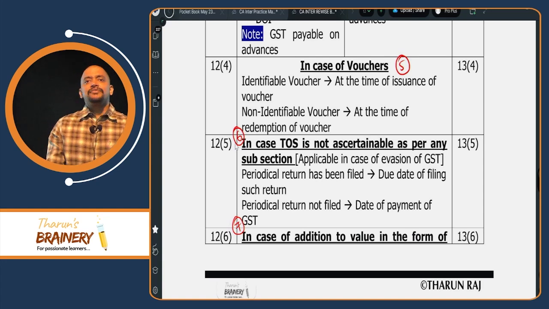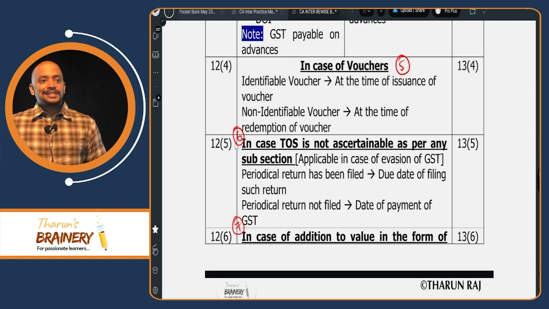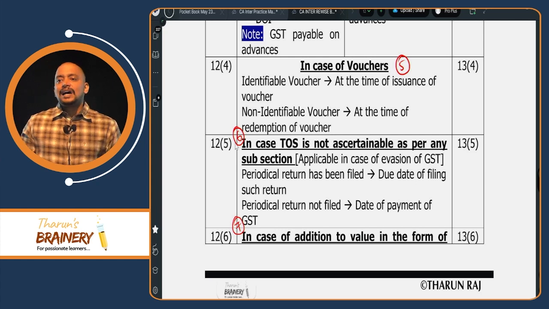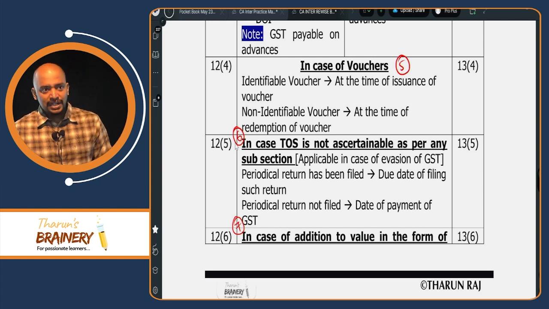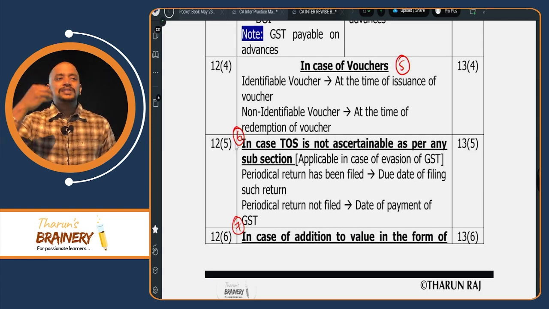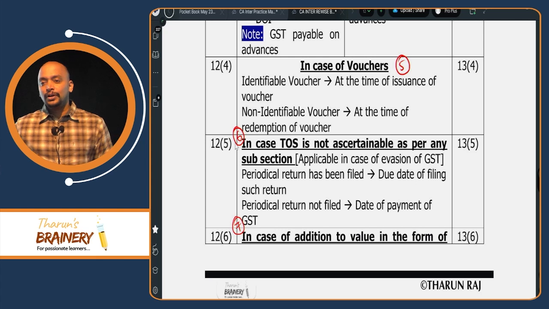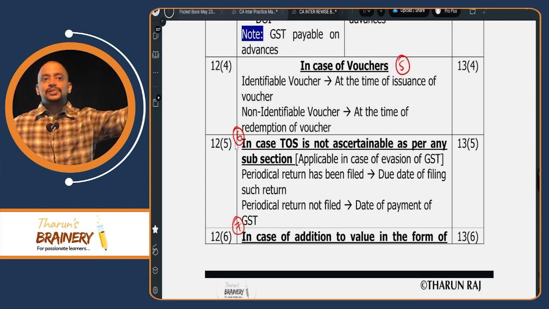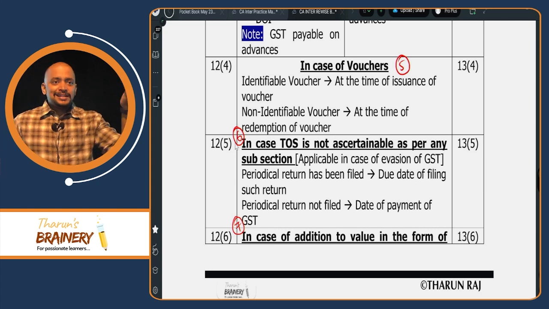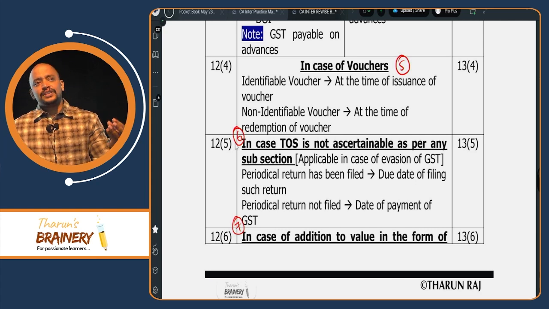Vouchers. In case of vouchers, what will be taken as the time of supply? First of all, what are vouchers? We need to understand. Vouchers are like consideration for supply of goods or services. For example, you go to Reliance Trends and purchase a dress for 3,000 rupees.